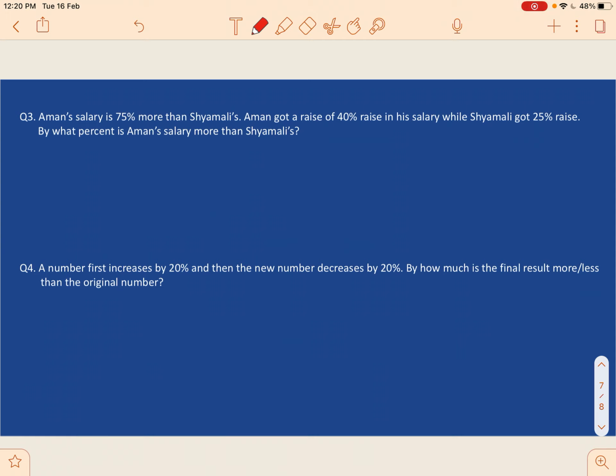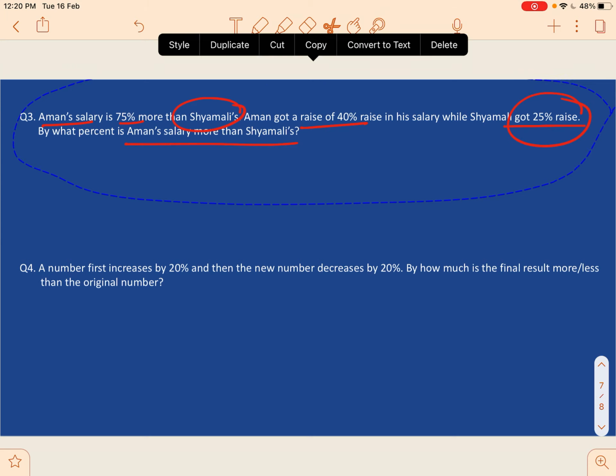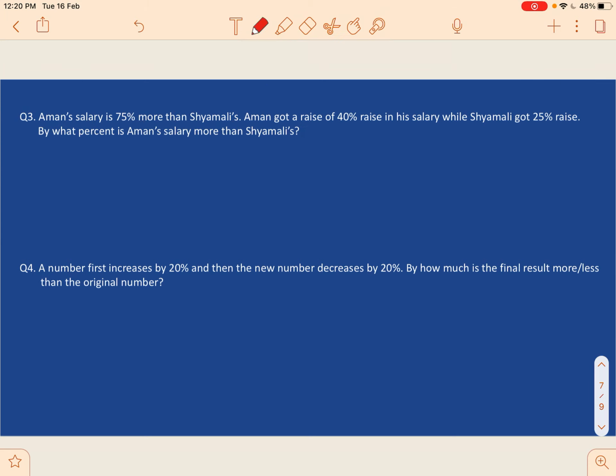Next question says, Aman's salary is 75% more than Shamli's. Aman got a raise of 40% while Shamli got 25% raise. By what percent is Aman's salary more than Shamli's? Now whenever we encounter such kind of question in which a certain kind of raise or depreciation or increment is provided, we just have to make sort of a chart. Here there are only 2 people involved, but in case more than 2 people are involved, making a chart really simplifies things.